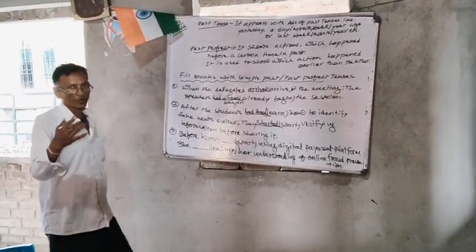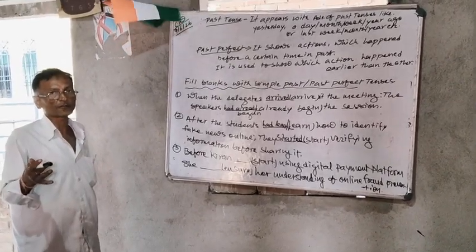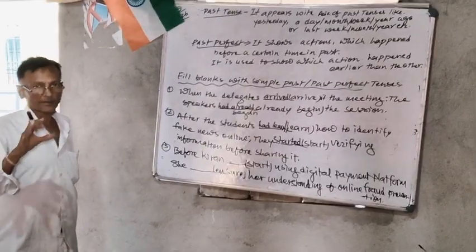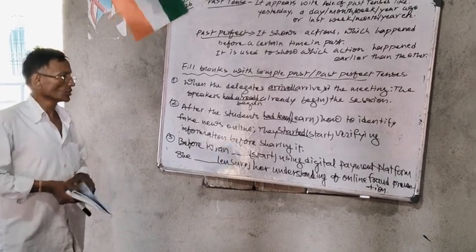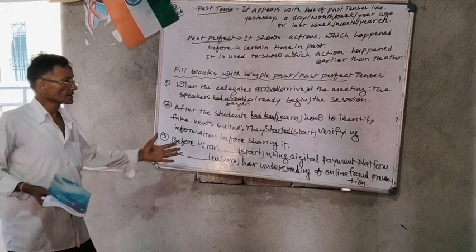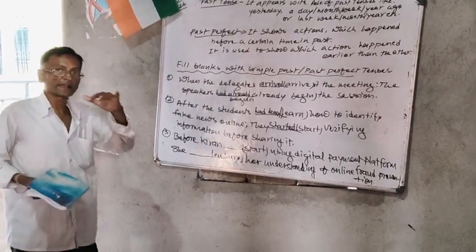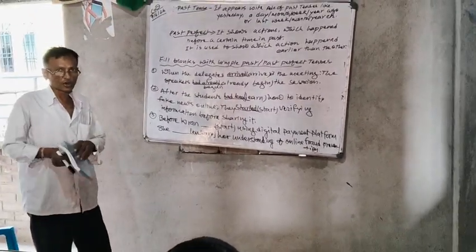She is querying on different platforms how she could transact safely and prevent fraud. That information she had acquired earlier, and then she started operating digital payments.